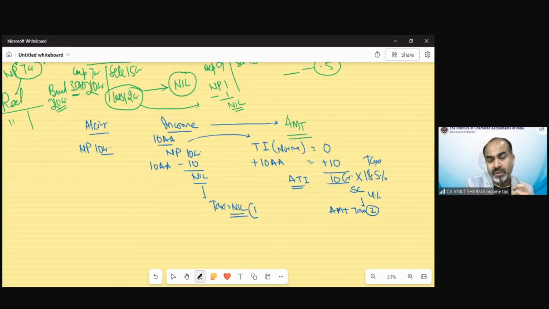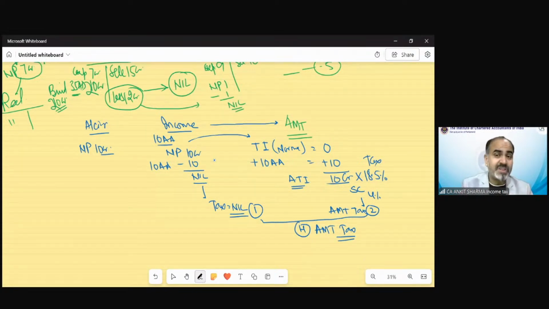Suppose this is 1, this is 2. And you have to pay the higher tax. So at least you have to pay 18.5% plus surcharge, of course, in this case, and cess also. So that AMT tax you have paid would be the tax you need to pay for this year.